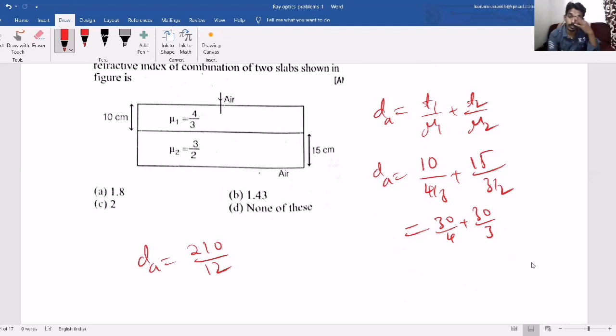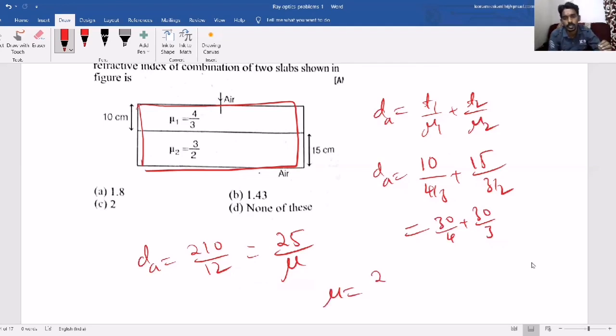Suppose this is completely like one medium having depth 10 plus 15, 25. Then the apparent depth will become real depth 25 by the resultant single refractive index mu. Then what is the resultant mu? So 25, if mu goes this side, 25 by 210 into 12. If you calculate this, you will get the answer.